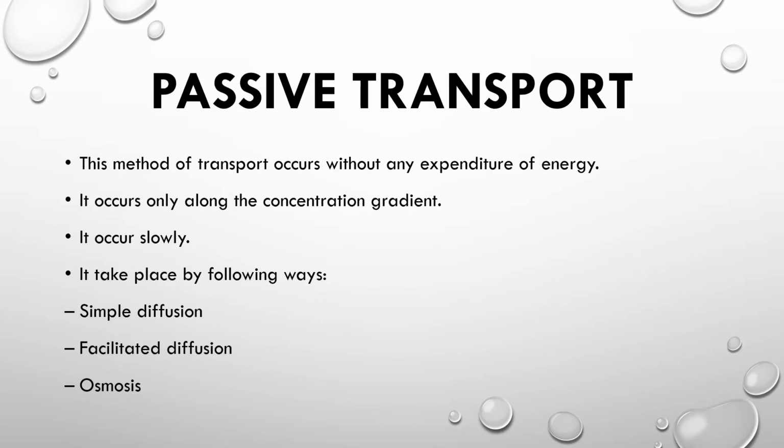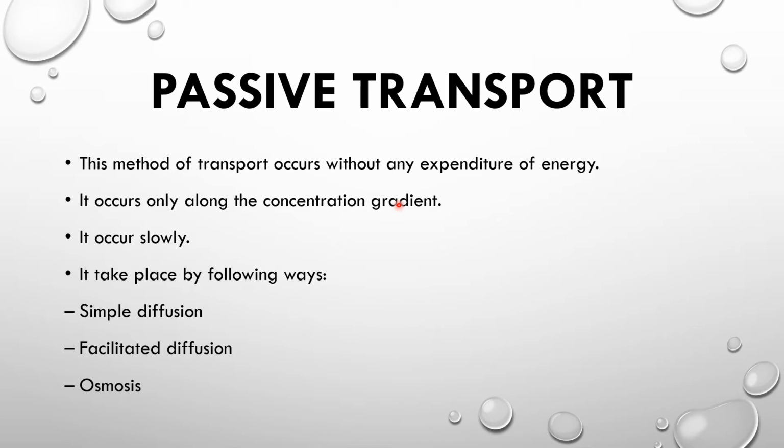What is passive transport? This method of transport occurs without any expenditure of energy. It occurs along the concentration gradient. Gradient means difference, concentration means the substances. If there is more outside, they will come inside; if there is more inside, they will go outside.